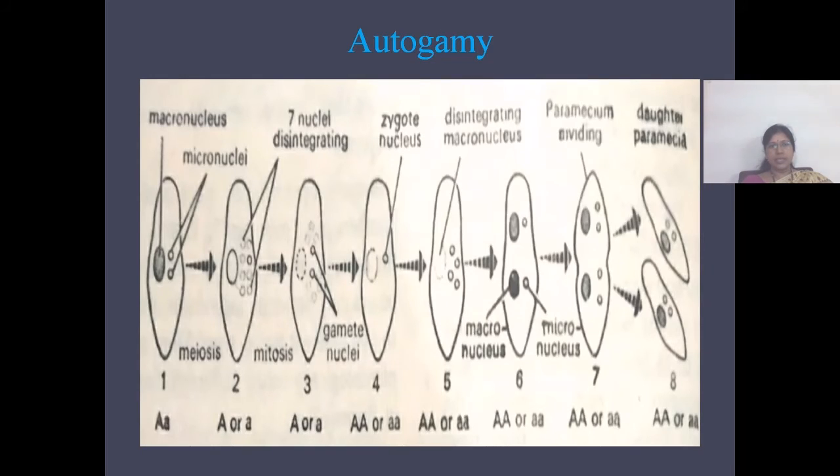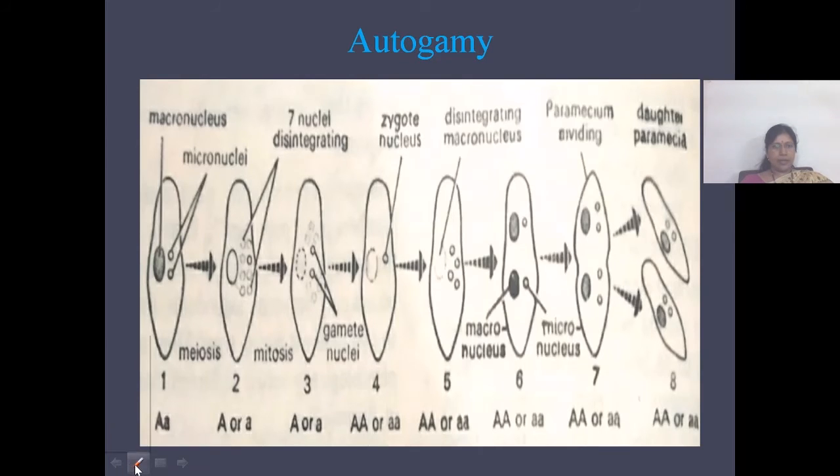Autogamy occurs in Paramecium aurelia, and it is described by Diller. Autogamy is self-fertilization. Here, no union of different conjugates takes place; within the single paramecium, the nuclear reorganization takes place.